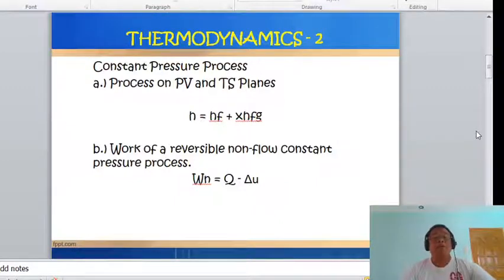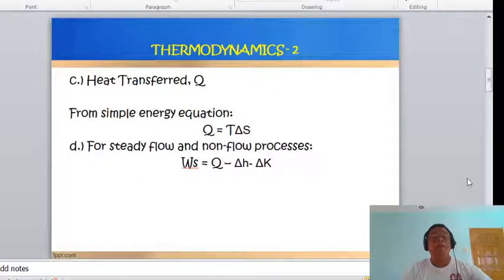Okay, so for reversible non-flow, again, this is a constant temperature process. So, you change again this class. The work non-flow is just equal to the heat transfer minus the change in internal energy. Okay? And for the heat transferred, for simple energy equation, Q is equal to T multiplied by delta S. Okay, so this is similar to the heat transferred under the ideal gas.